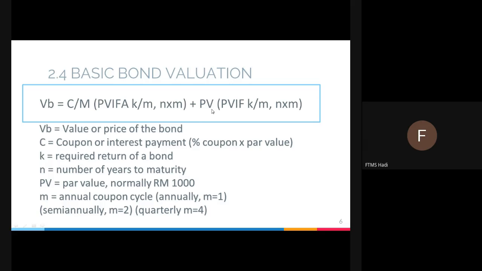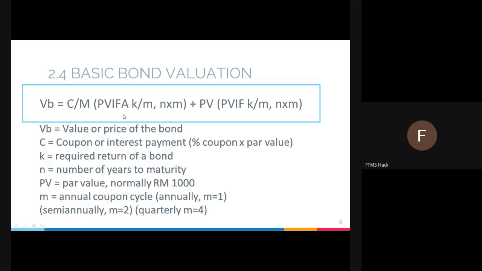PV here is par value, which is the principal amount. It is not given in the question, but in the Malaysian perspective, because they follow American stock market practice, definitely the par value will be 1,000. Please bear in mind that if they ask about par value, the amount will be 1,000. PVIF uses K divided by M and times M. K is the same thing. M is the coupon cycle, and N is the number of years until maturity, which is how long the bond lives until the end.